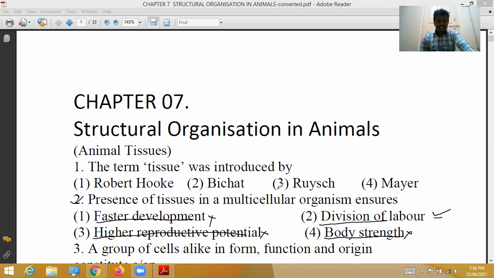Generally here, tissue is a group of similar cells along with intercellular substances which are specialized to perform specific functions. Each tissue performs one or more functions of the body. Thus, the body has division of labor and tissues contribute to the survival of the body as a whole. So division of labor is correct.